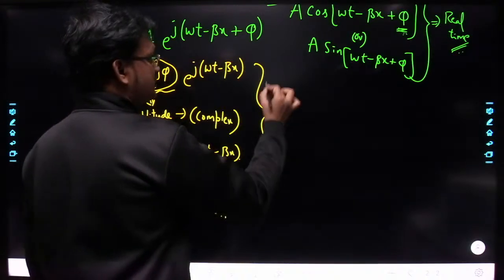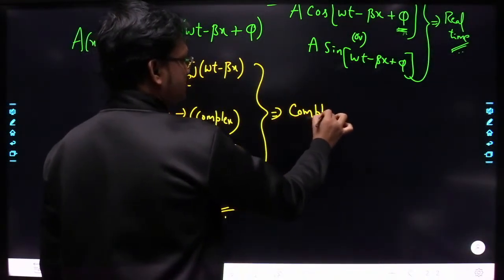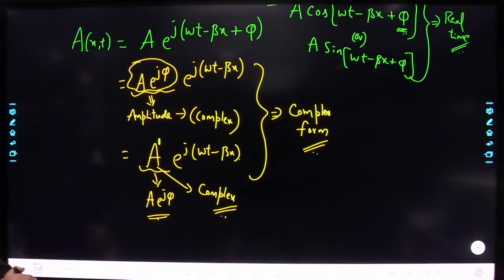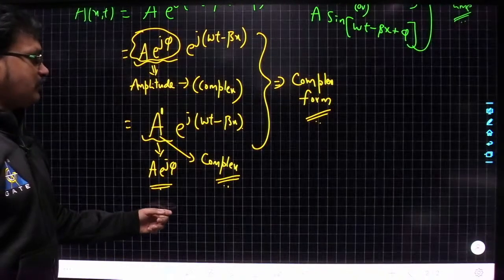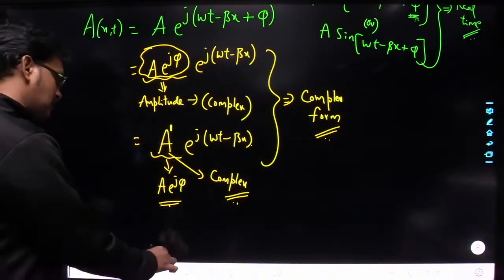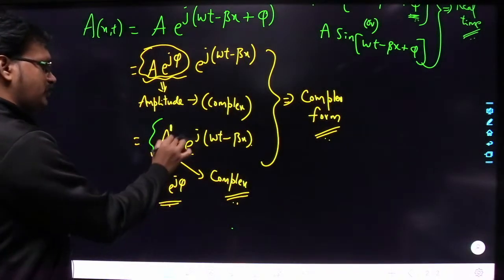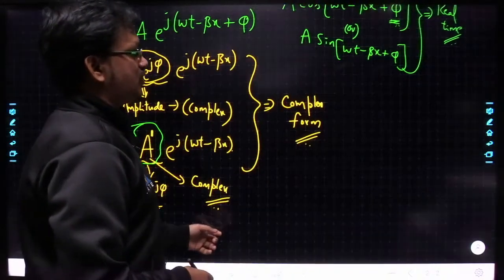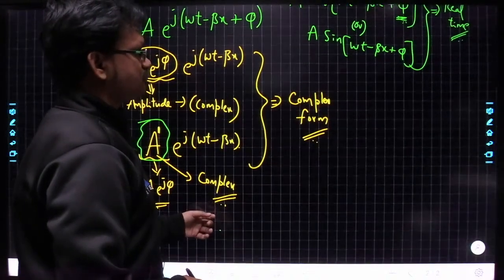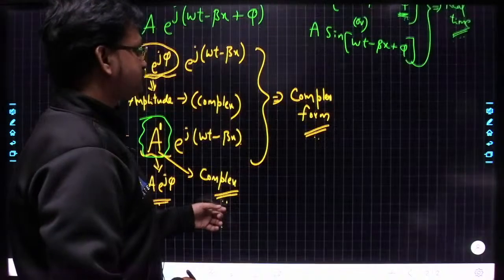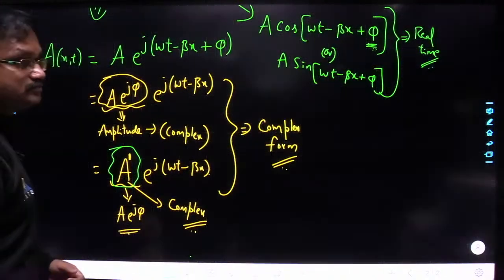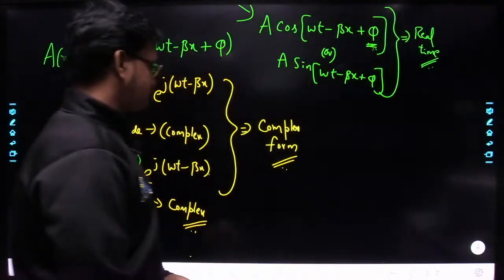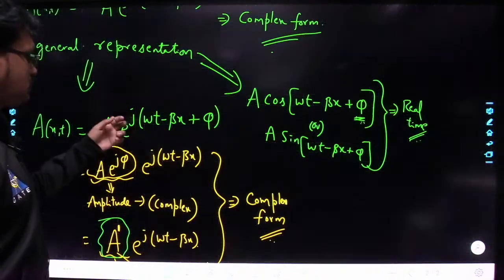So this is whenever you are representing the waveform in complex form. Understood? Okay. So in general, whenever we are representing in complex form, you have to understand that the amplitude of the waveform is a complex quantity. Understood? Okay. So I hope all these things are crystal clear here.